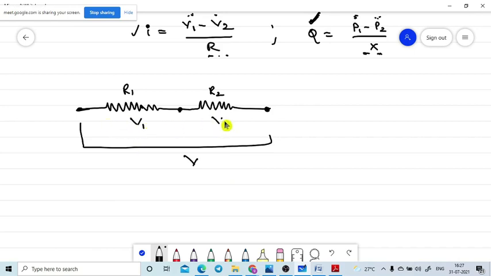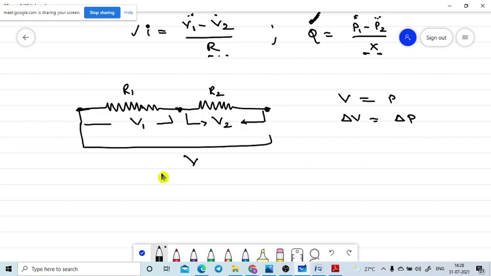What is the value of the potential here, between these two? V1 value. What is the potential value between these two? V2 value. V is nothing but pressure; potential difference delta V is nothing but pressure difference. Are you getting it? I am comparing electricity and fluid dynamics at a time. Please take care about this.